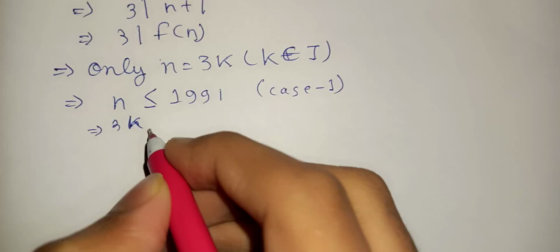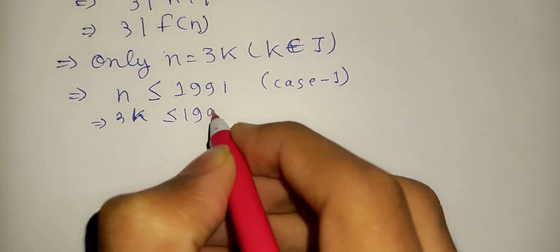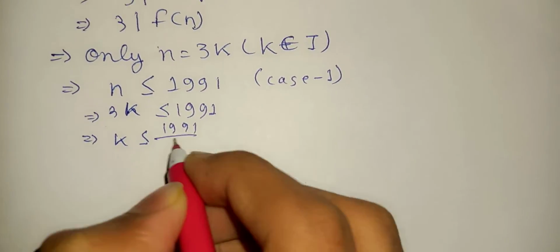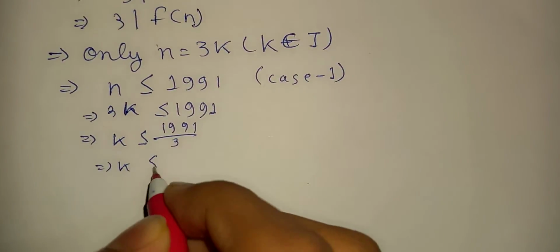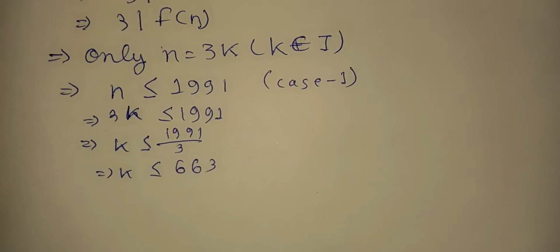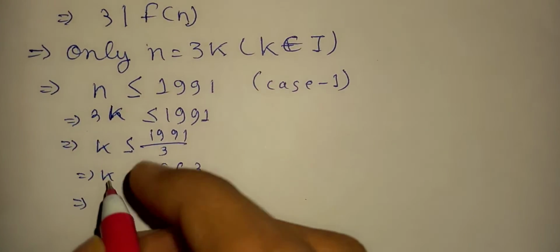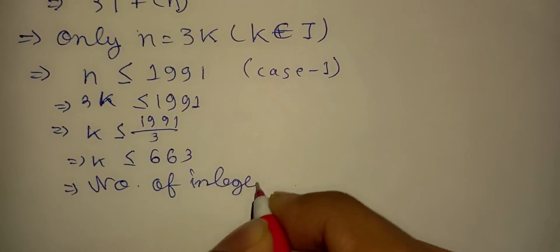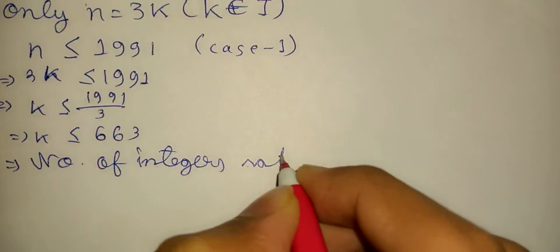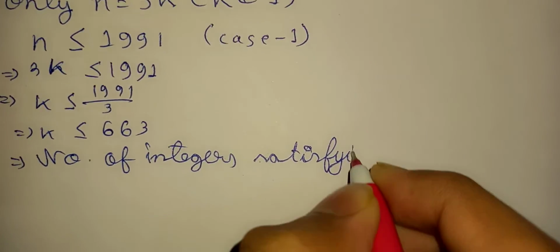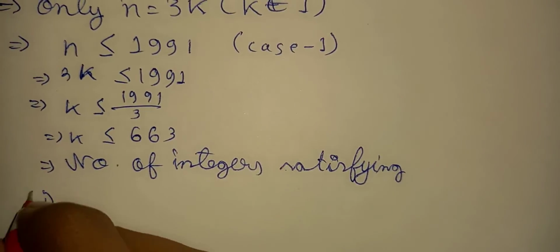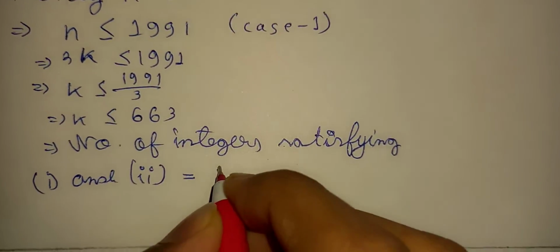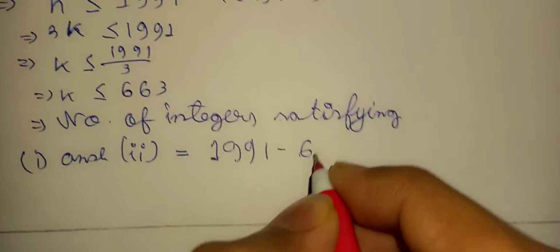Given that 3k is less than or equal to 1991, we have k is less than or equal to 1991 by 3, or k is less than or equal to 663. Given that, the number of integers satisfying the conditions equals 1991 minus 663.